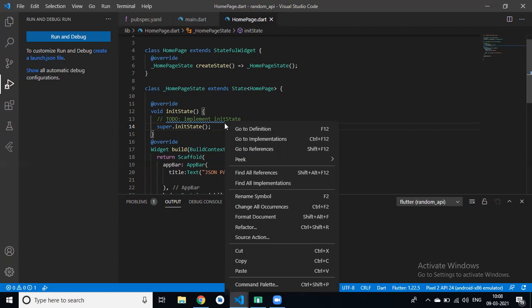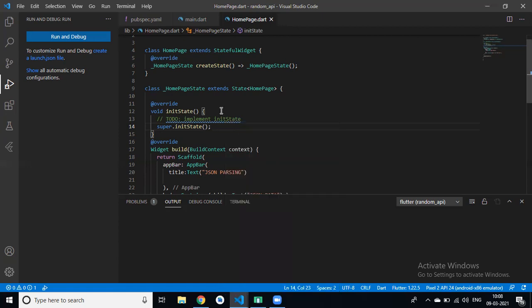We generally write some code in that constructor which initializes, like registering a user or a build method, right? So that constructor automatically runs, without calling that function, right?